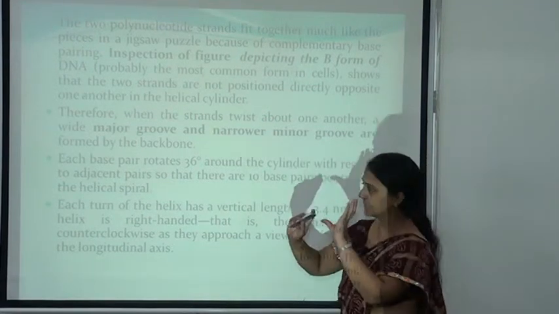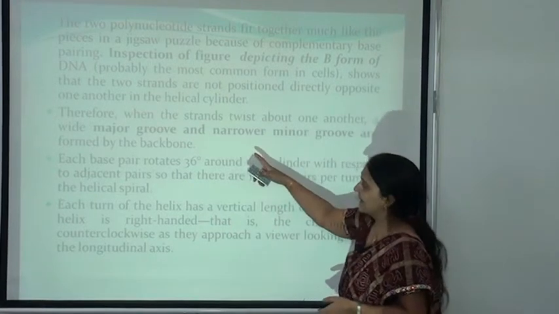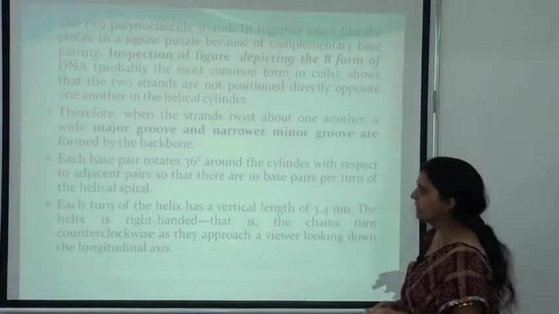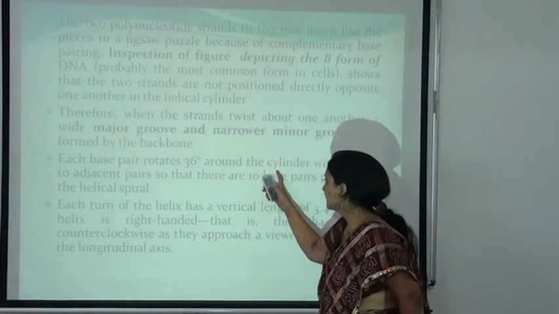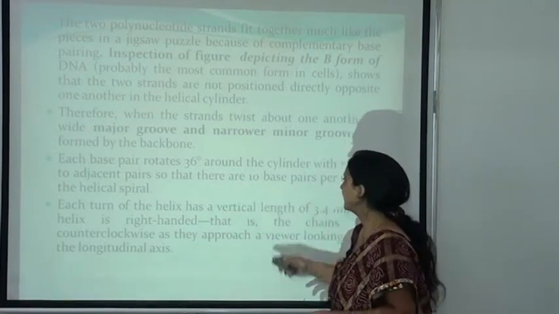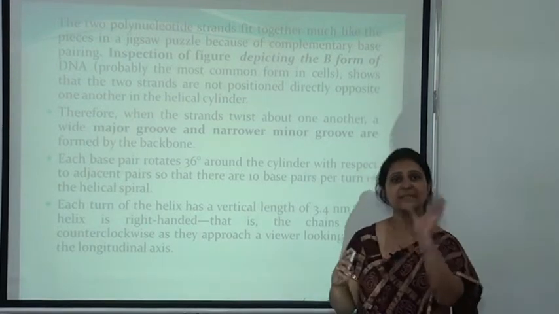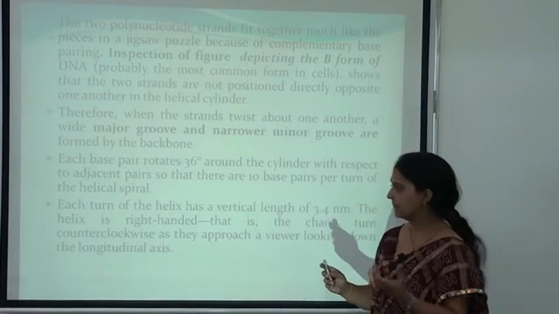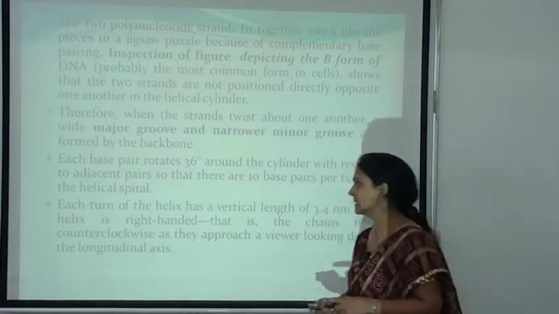Therefore, when the strands twist about one another, a wide minor groove and major groove are formed by the backbone. Each base pair rotates at an angle of 36 degrees around the other with respect to the adjacent pair, so that there are 10 base pairs per turn of the helical spiral. So every twist occurs at 10 base pairs, and the angle for the twist is 36 degrees.